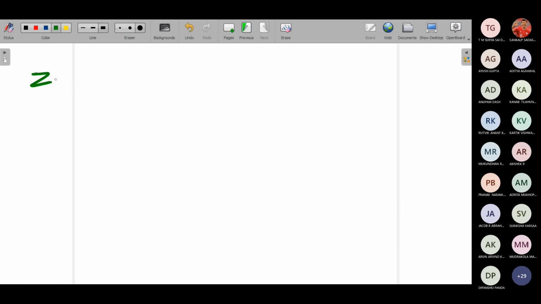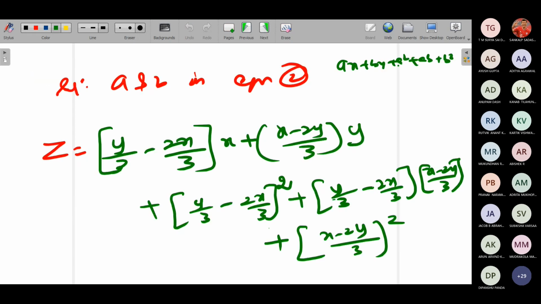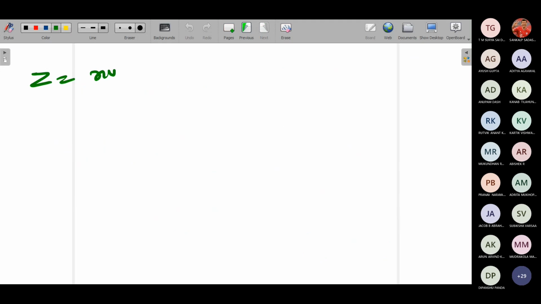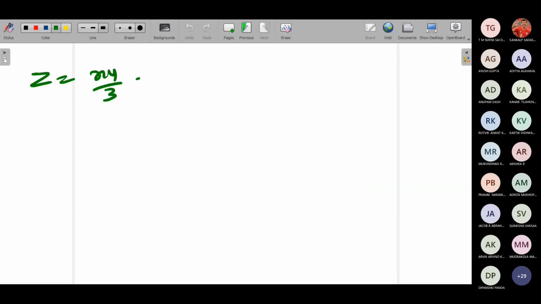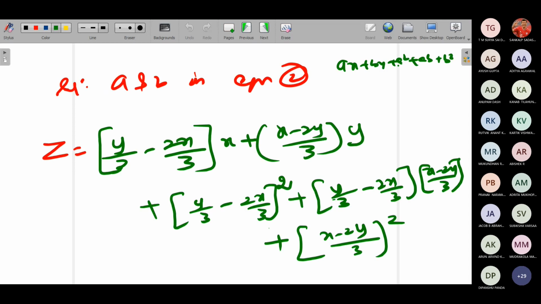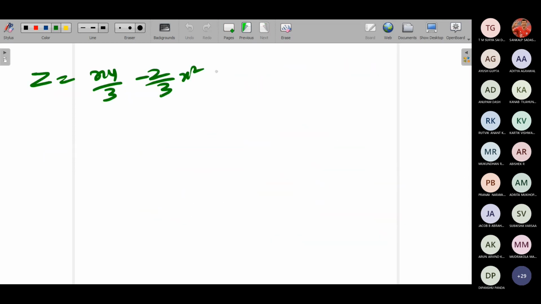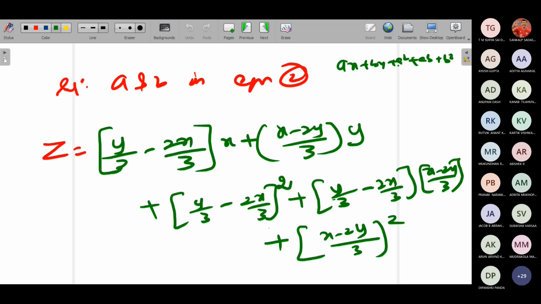So once you expand this, you'll get z is equal to xy by 3, then minus 2 by 3 x square, then xy by 3 minus 2y square by 3.